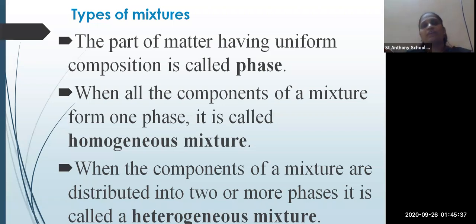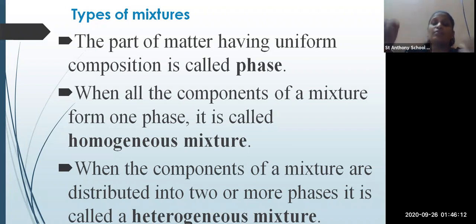We will take the same example of the tea. When your mother is not filtering the tea and she gives that tea directly to you, will you drink it? No, you will not drink it because it is not filtered properly. If it is filtered, the mixture is known as a homogeneous mixture. If it is not filtered, it is a heterogeneous mixture, because you can see that the composition in the mixture is not uniform. They are forming a layer in the mixture.